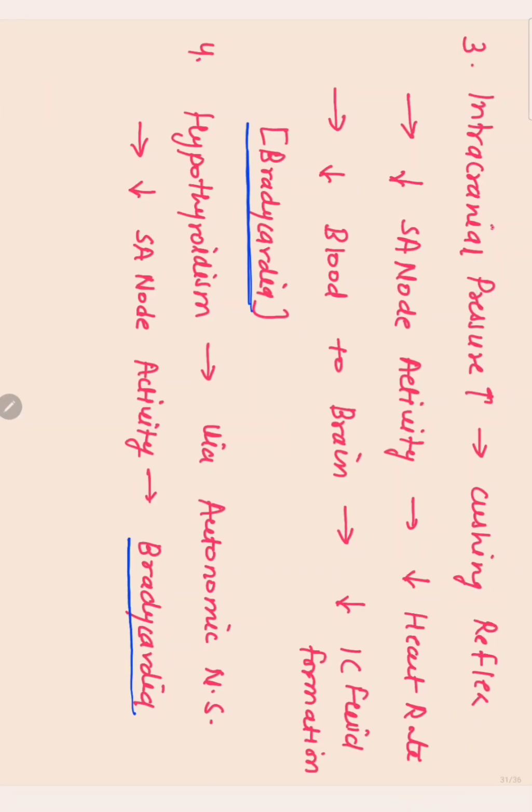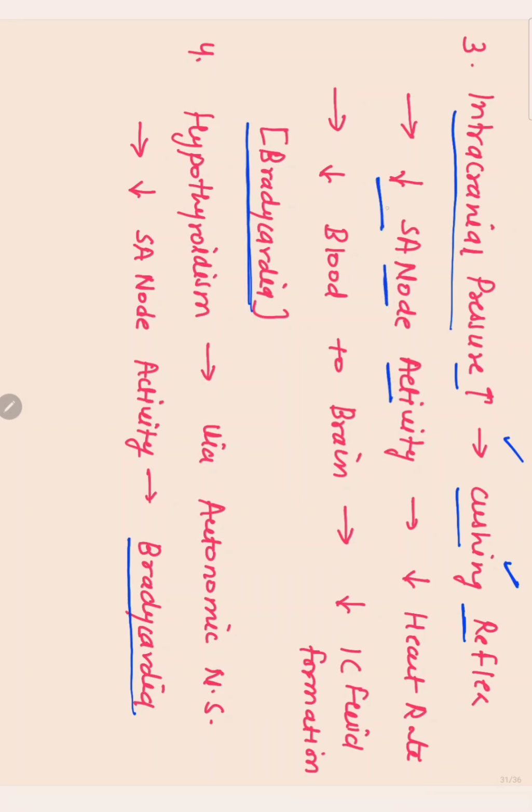The third reason for sinus bradycardia is increased intracranial pressure. What happens here? There is CSF, cerebrospinal fluid, formed from the blood, and if this CSF amount is increased more than normal, then the brain gives a reflex known as the Cushing reflex. What happens in the Cushing reflex? Via the nerves there is decreased SA node activity.